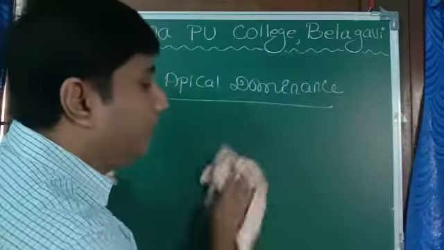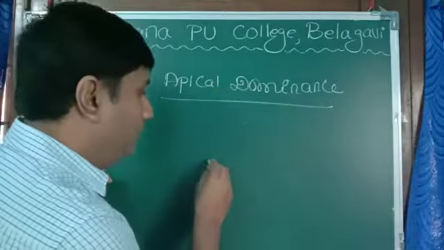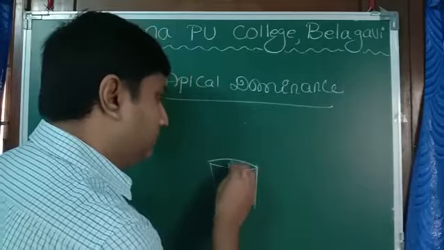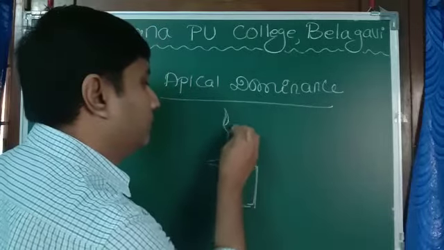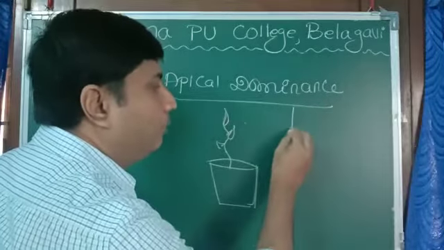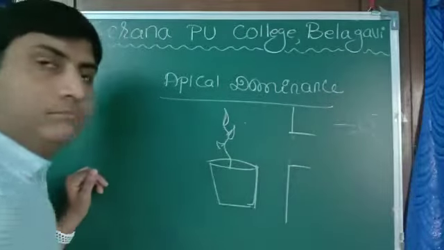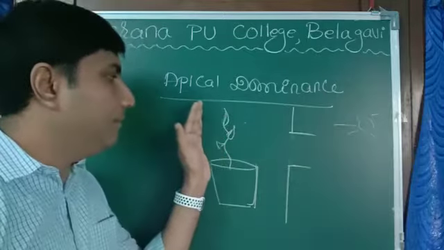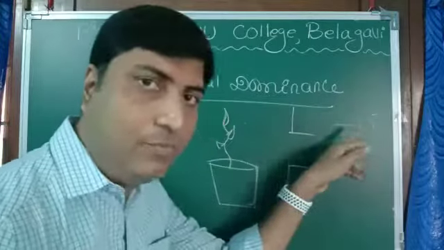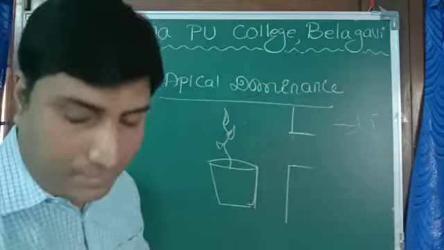Second one, the bending movement of the plant. Say this is a potted plant inside the house, and here is the window, the opening, with sunlight coming in. You might have seen that after some days the plant bends like this. What makes the plant bend and go out of the window? They go in search of sunlight. This type of movement is phototropism, towards light.